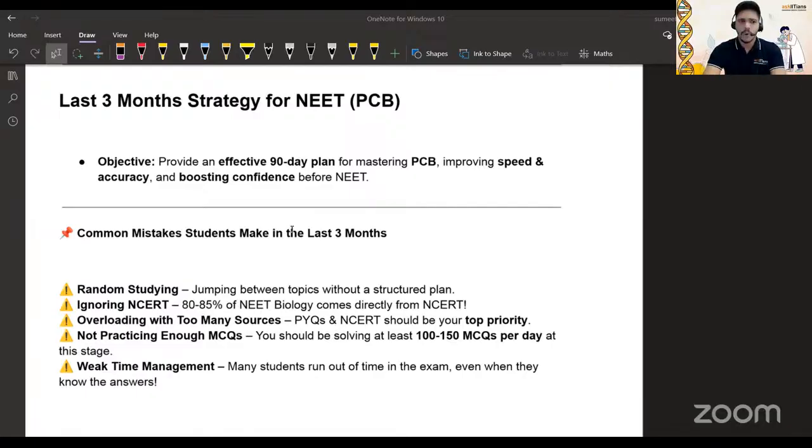Okay, and weak time management, that is a very crucial thing. How many students follow the full timetable from day one? Yes, they start with great enthusiasm, but later they realize they are not able to follow it, right? So time management is a very important thing.